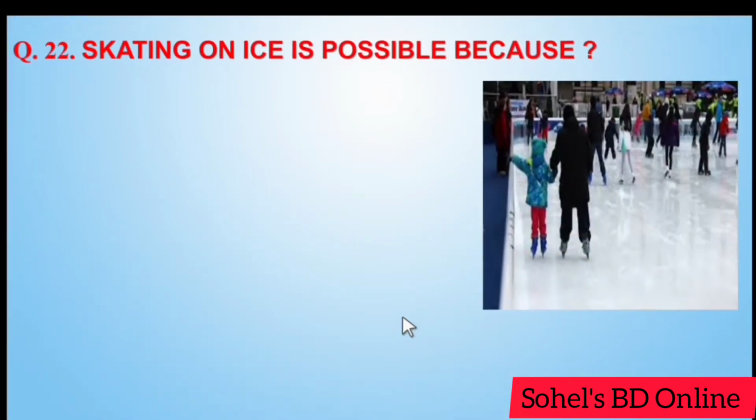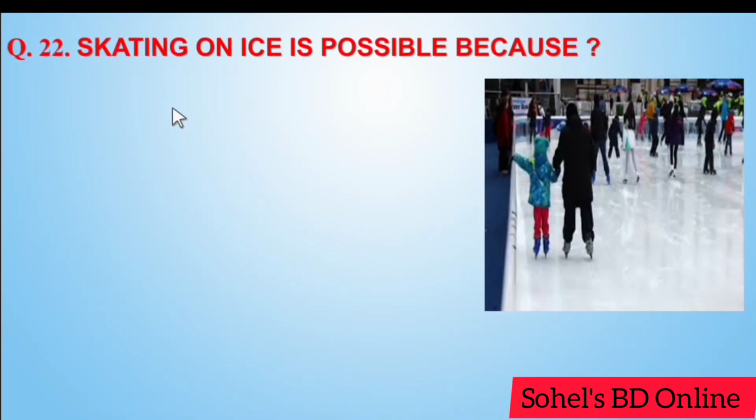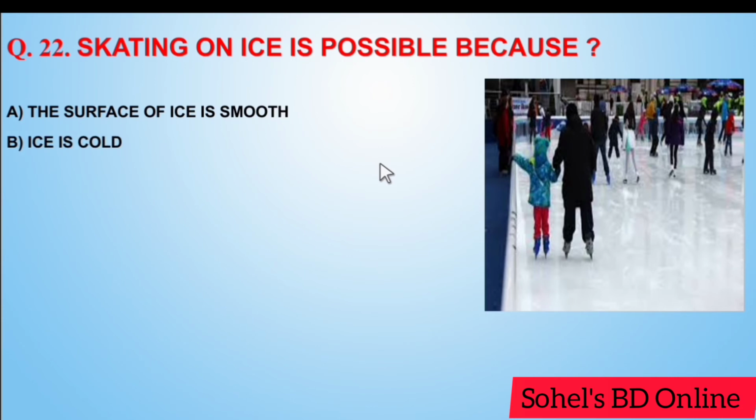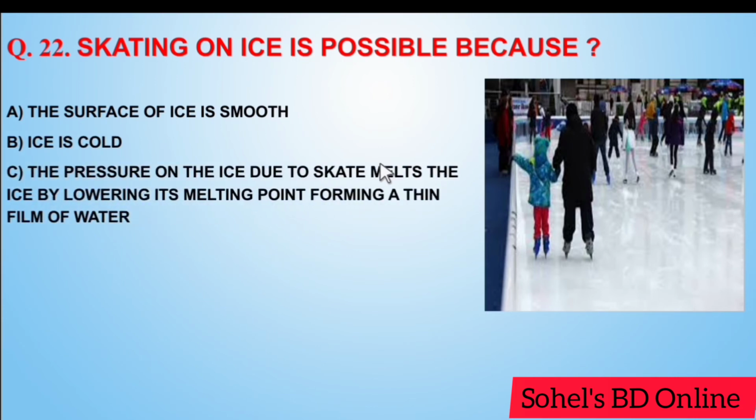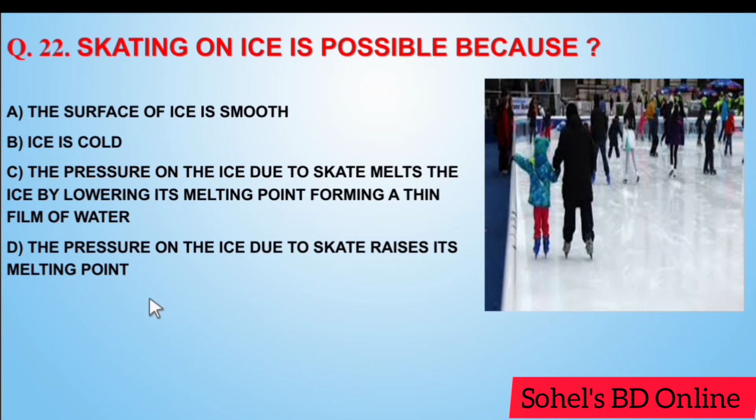Next, skating on ice is possible because the surface of ice is smooth, ice is cold, the pressure on the ice due to skate melts the ice by lowering its melting point, forming a thin film of water, the pressure on the ice due to skate raises its melting point.